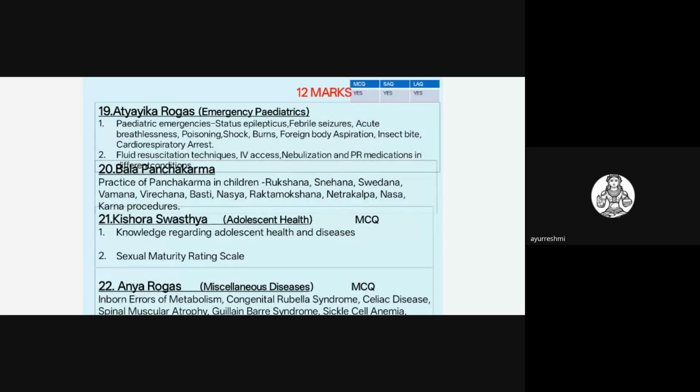Next is the last four syllabus points: Atyayika Chikitsa, Atyayika Roga, Emergency Pediatrics, Bala Panchakarma, Kishora Swastha, and Anya Rogas. So first two, 19 and 20, that is Bala Panchakarma and Atyayika Chikitsa, mainly they will ask two questions on these. From Atyayika Chikitsa they may ask SAQ or LAQ questions, but commonly they will ask SAQ questions related to these topics.